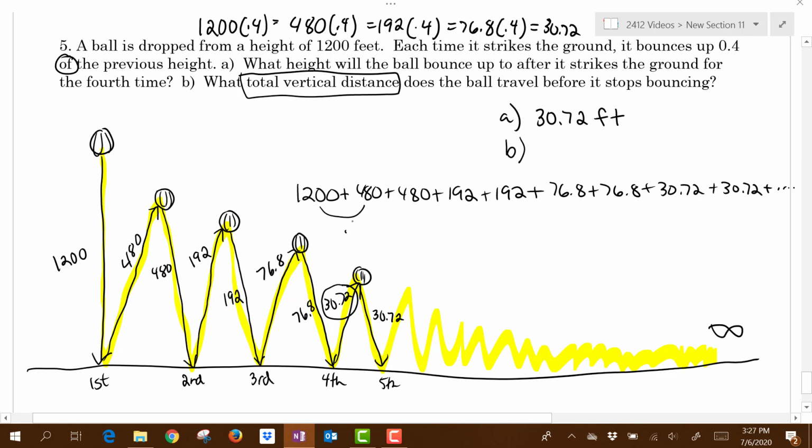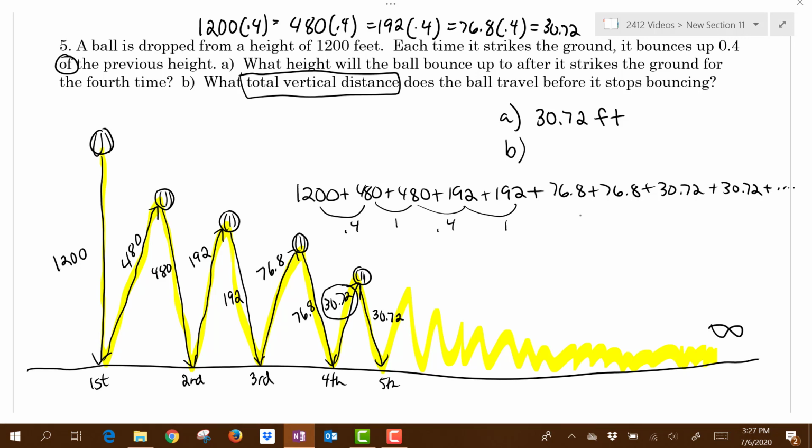To get from here to here, yes, I multiply by 0.4, but to get from here to here, I don't multiply by anything. What you can think about it as multiplying by 1. To get from here to here, yes, I multiply by 0.4, but to get from 192 back to 192, I multiply by 1. So all of the numbers I want to sum together actually do not form a geometric sequence. And if they don't form a geometric sequence, then I'm not allowed to use my formulas for geometric sequences.